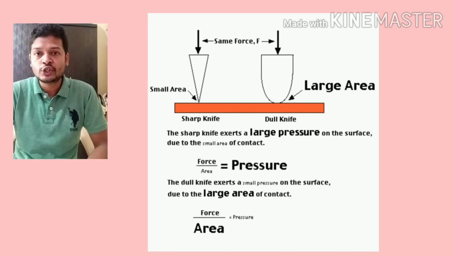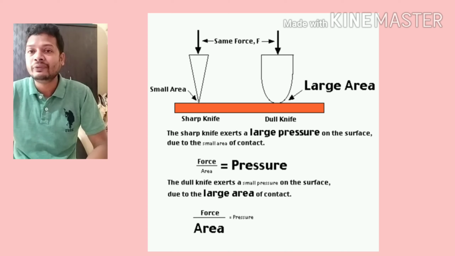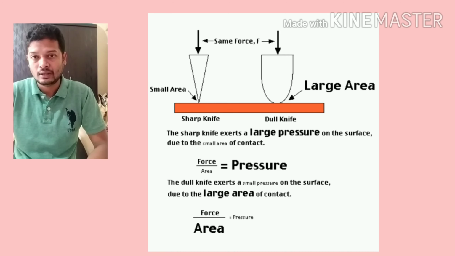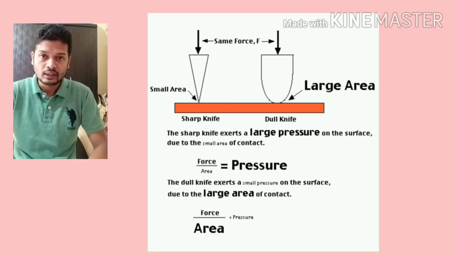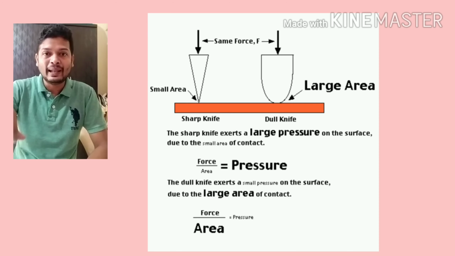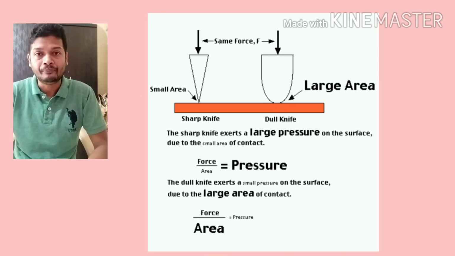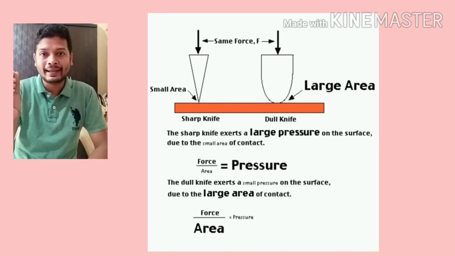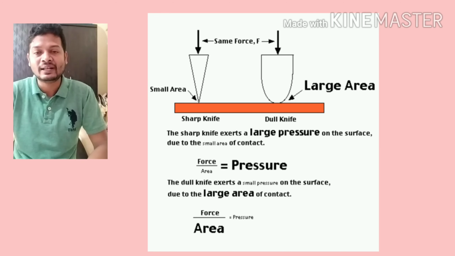When the pin is sharp, the surface area of the tip of the pin is less as compared to the blunt one. The blunt one has more surface area. So when we are applying the force by our thumb, if it is applied on less area, more effect is felt. That more effect is actually the pressure.